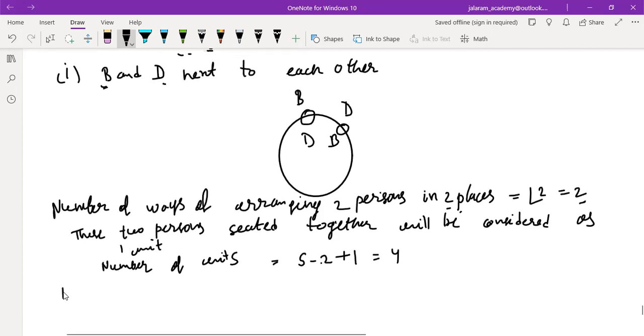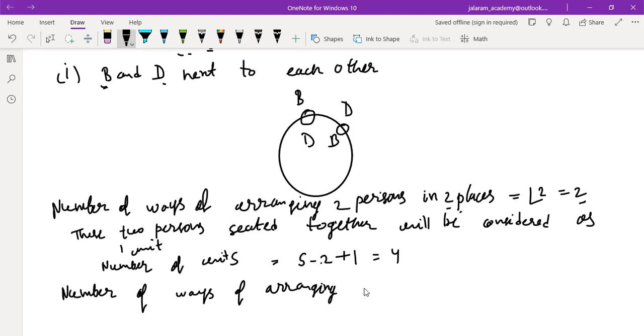Then we write, this is the same as the linear case, but with a slight difference. Number of ways of arranging 4 units along a circle.